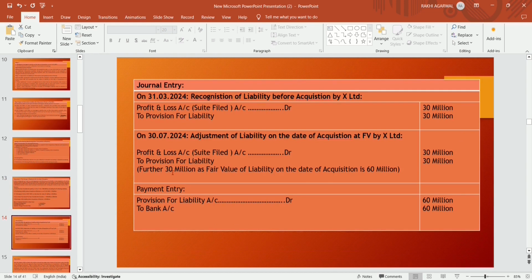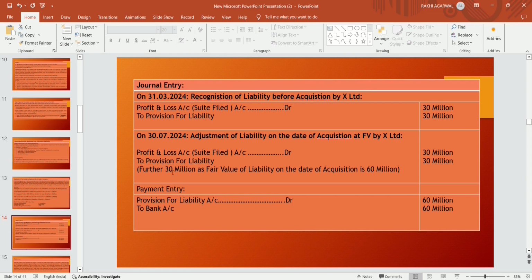So the journal entries become: before acquisition, X Limited will recognize in its books profit and loss account, suit filed account, debit to provision for liability, that is 30 million at book value. At the time of acquisition, that is on 30th July 2024, the fair value of that liability becomes 60 million.